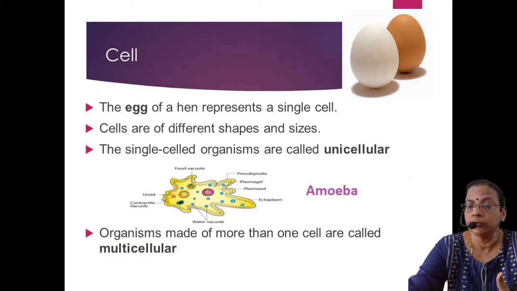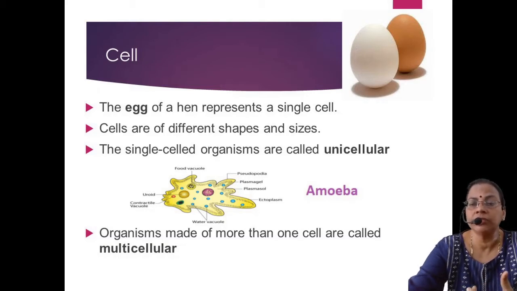In other organisms the body consists of many different types of cells, and those cells unite together to form tissues, and tissues again group together to form organ systems. In that case we call it a multicellular organism. The size of the cell will vary, and the majority of the cells are microscopic. We cannot see them with our naked eye, but there are certain exceptional cases.